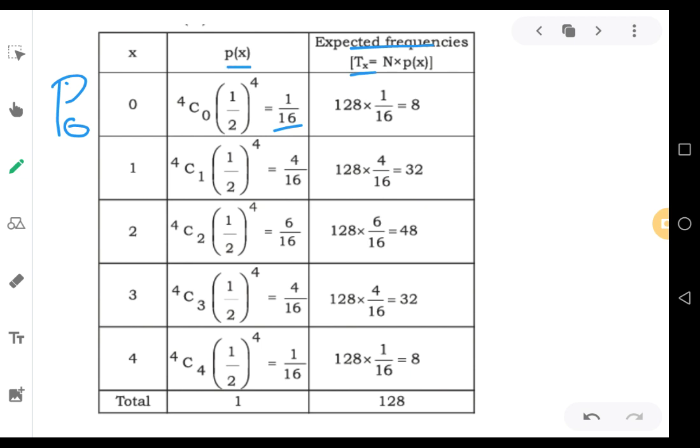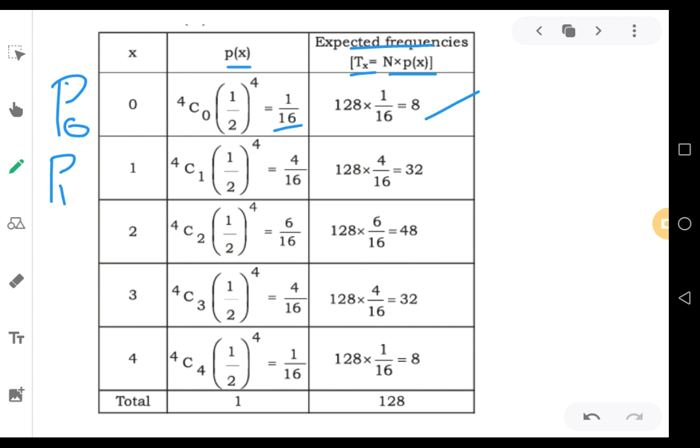We call the probability P of x. The expected frequency or theoretical frequency we call tx. tx is equal to N into P of x, that is big N into probability of x. In the case of P0, probability of x we calculated as 1 by 16, and in this case big N is given in the question as 128, therefore 128 into 1 by 16, that comes to 8. That is the expected frequency for 0 heads.